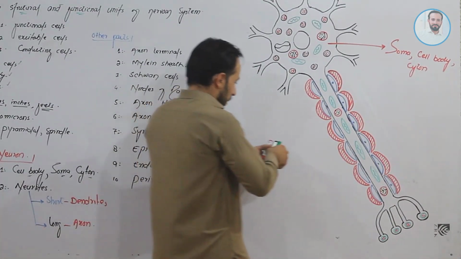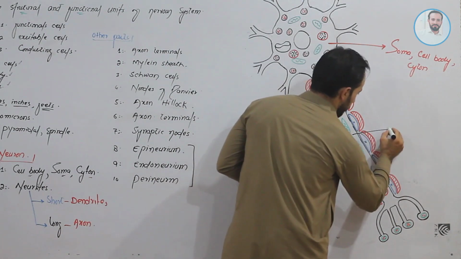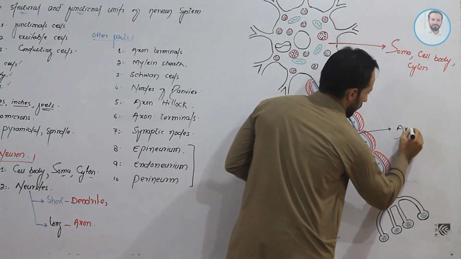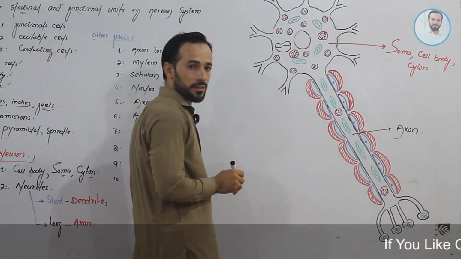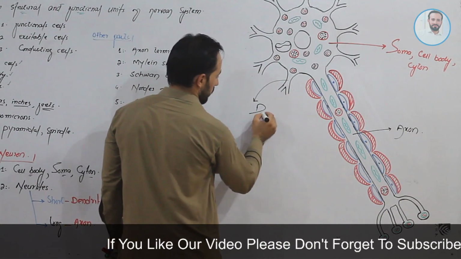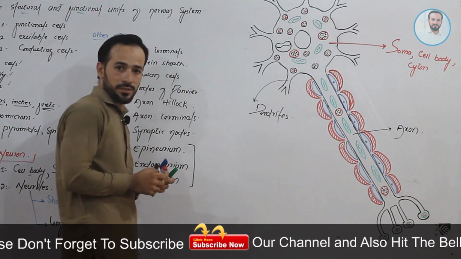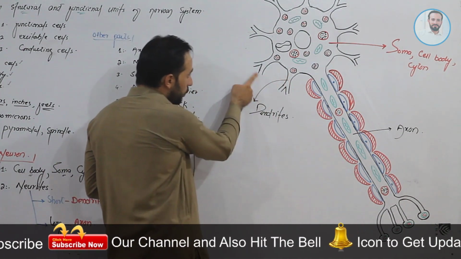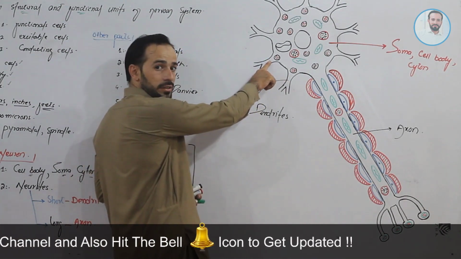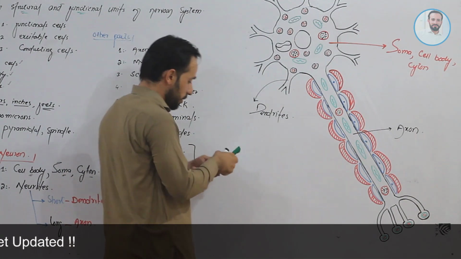Clear? Friends, this big branch is the axon. These short projections are the dendrites. And from these dendrites, there are more small extensions.